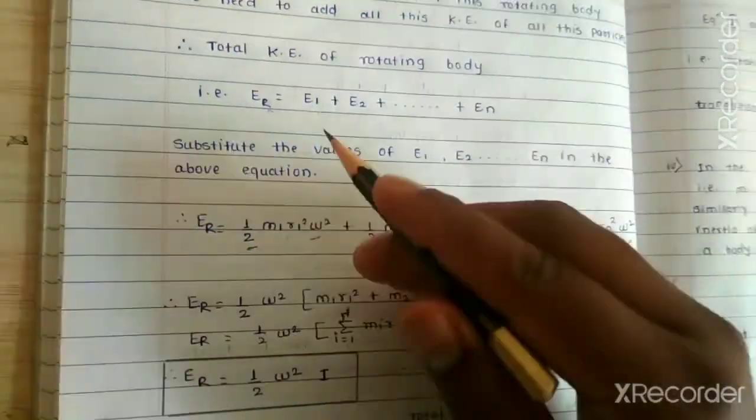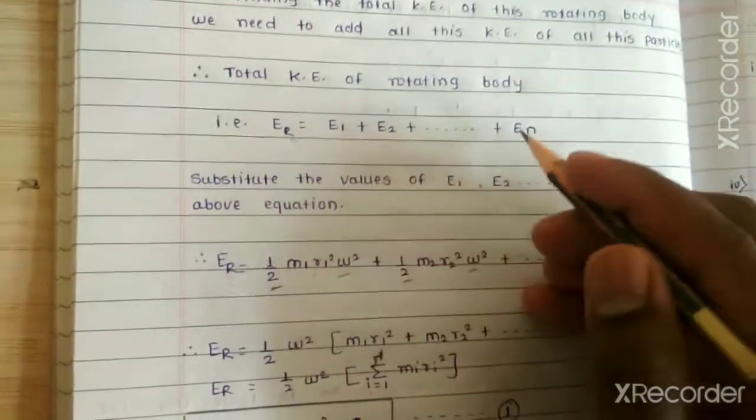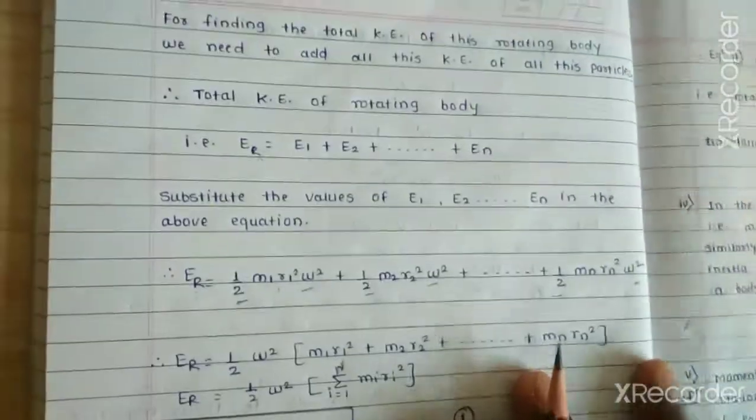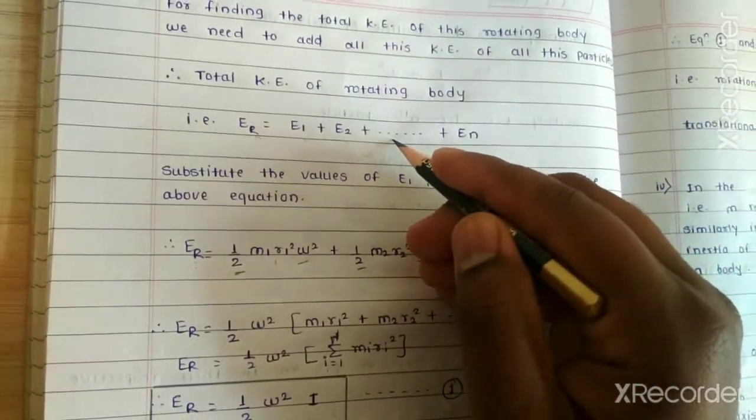Next, substitute the values of E1, E2 and En in the above equation.